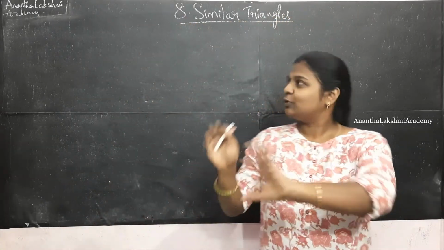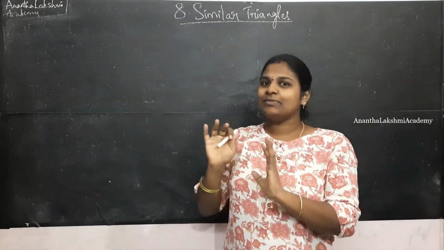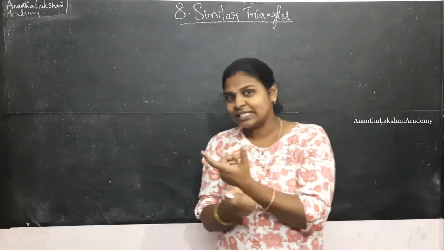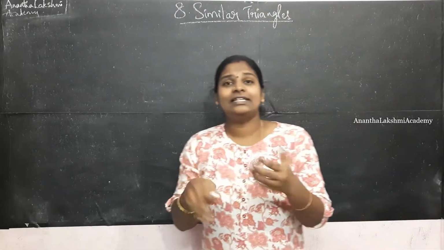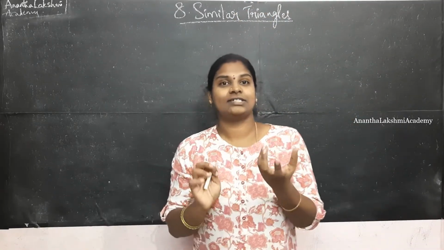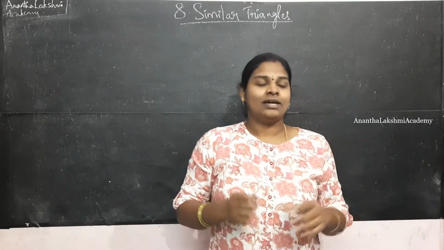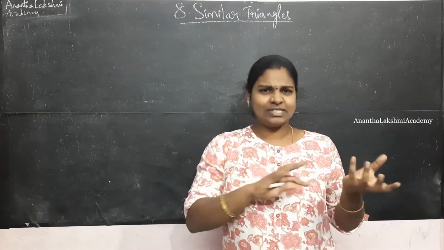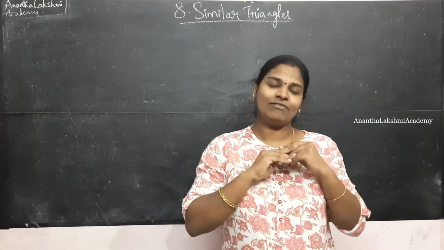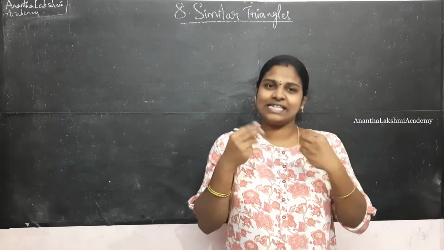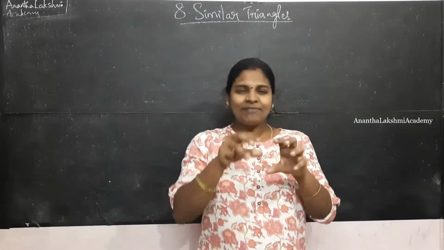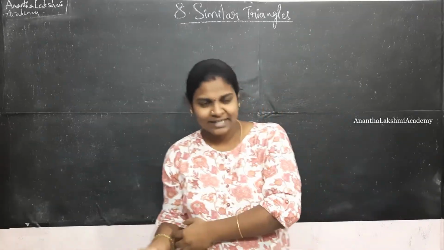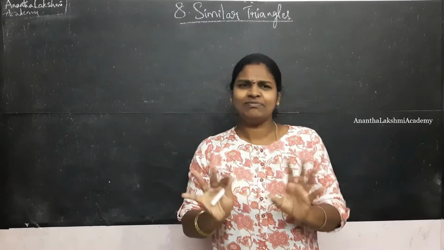So if you look at the heading, the chapter name, it consists of two words, similar and triangles. Forget about triangles for a while. Let us try figuring out what is similarity. Say for suppose, vegetables must be in everybody's house, right? You must have seen your mom or somebody else cutting the vegetables, or you must have a sight of vegetables, whether in the market or in the kitchen or in your fridge somewhere.